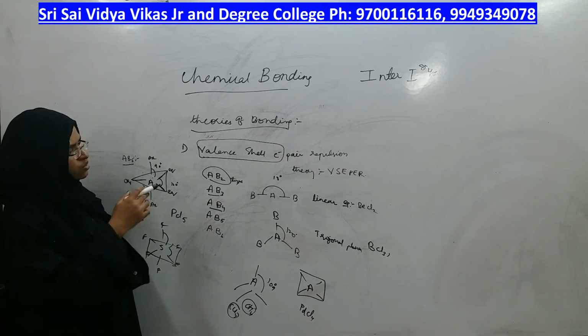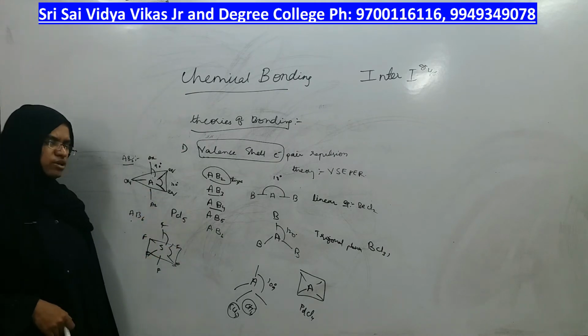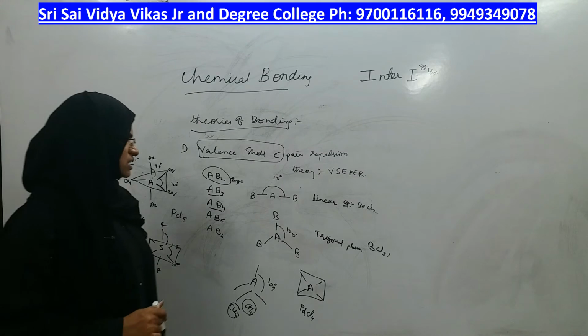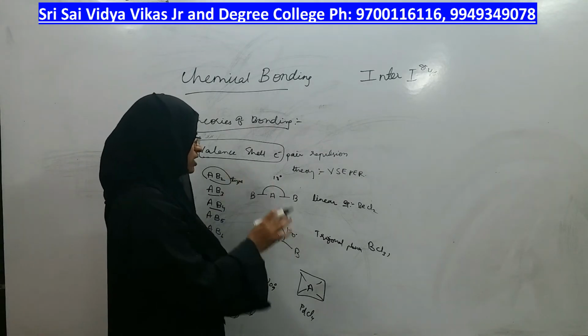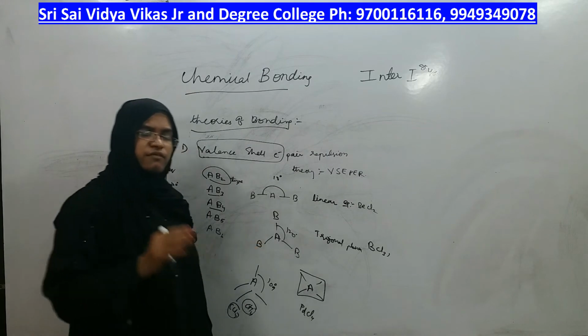Now coming to the theory, all these are given by Valence Shell Electron Pair Repulsion theory, VSEPR. What it says is the bonds are arranged at a given angle. Why?